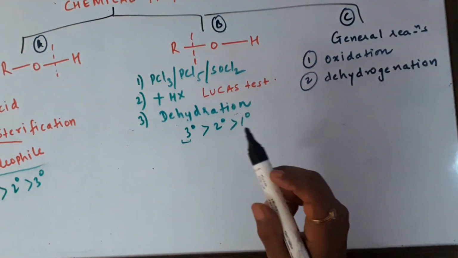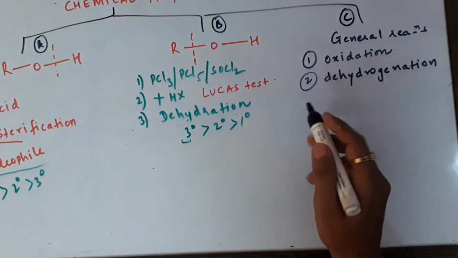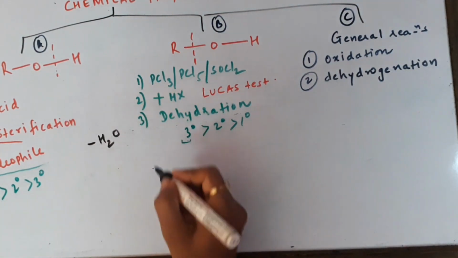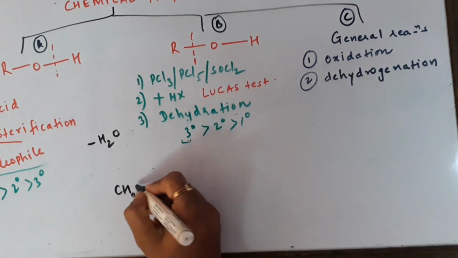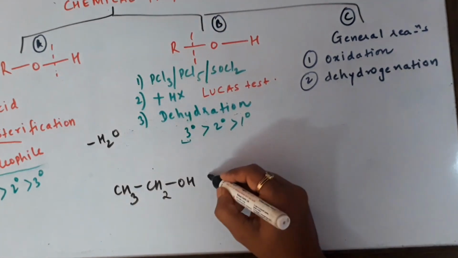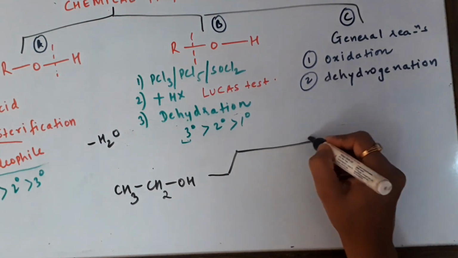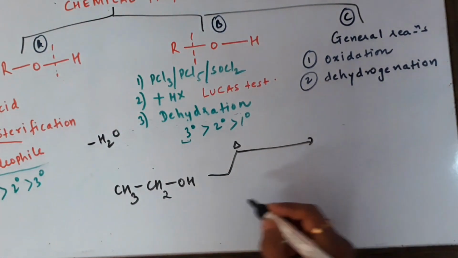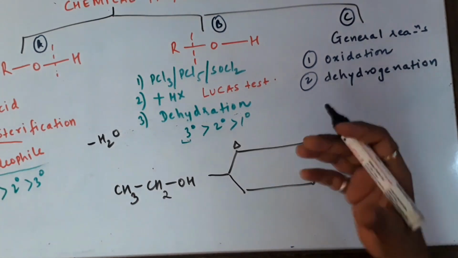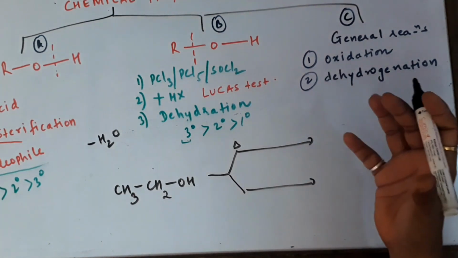Time to discuss a very important reaction now, dehydration. The meaning of dehydration, every child knows, is removal of water. Let us take an excellent example to explain this point. If I take an alcohol and I heat it for a very long time, I just boil it, so definitely water will come out.